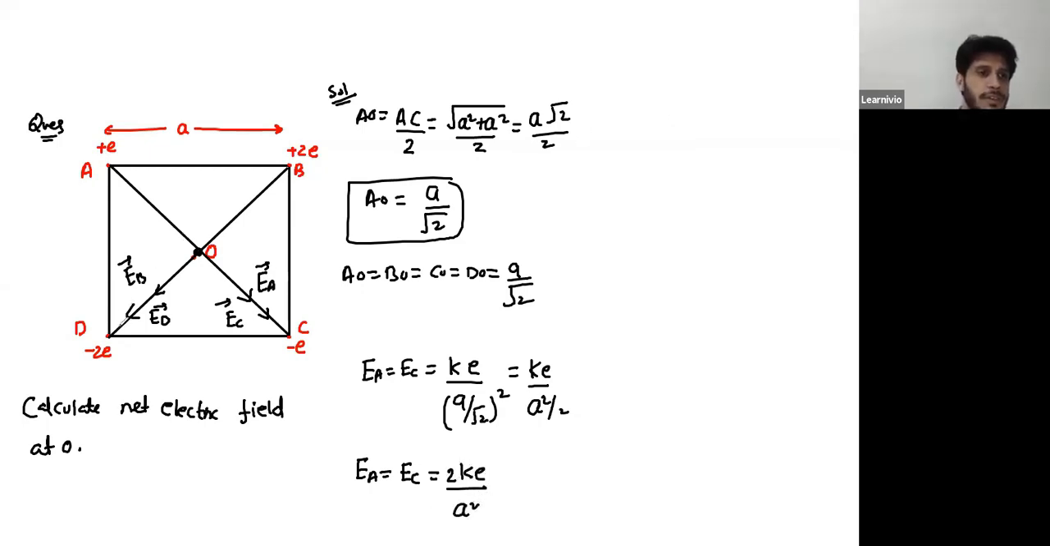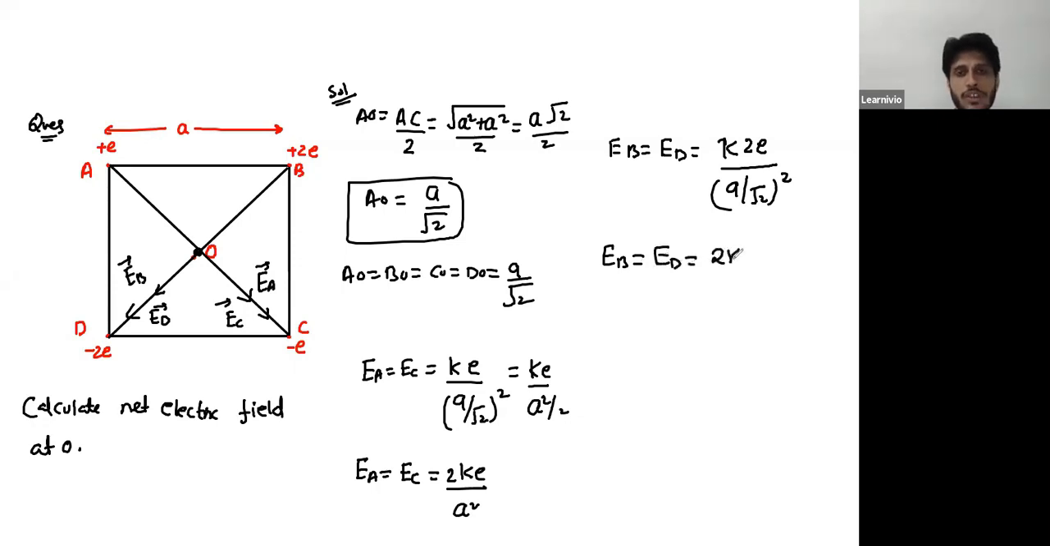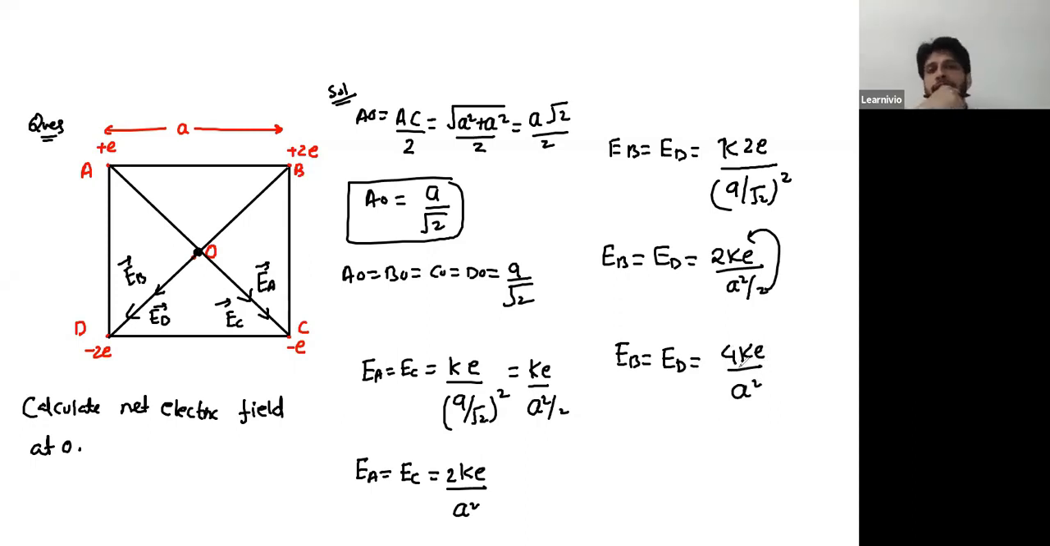Similarly, for EB and ED, the charges are the same, only the difference is in their nature. So the direction of fields would be different, but magnitude would be same. So EB and ED are equal, and their magnitudes are K2E over (A by root 2) square. So EB is equal to ED, which is twice of KE over A square by 2. Taking this 2 in the numerator, EB and ED are equal, which are 4KE over A square. And EA and EC are equal, which is 2KE by A square.